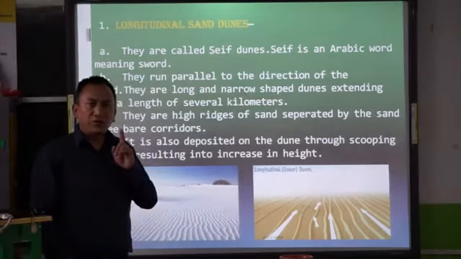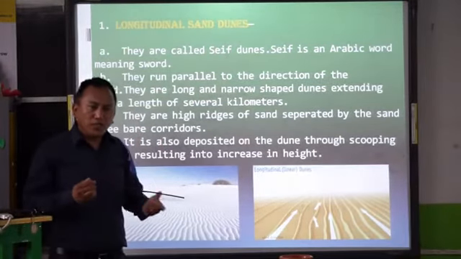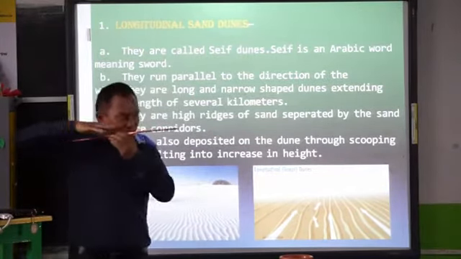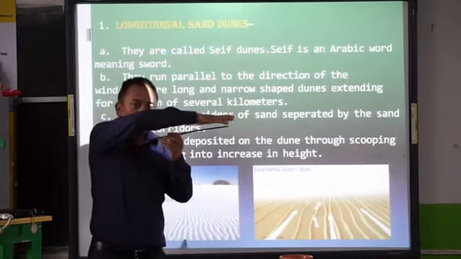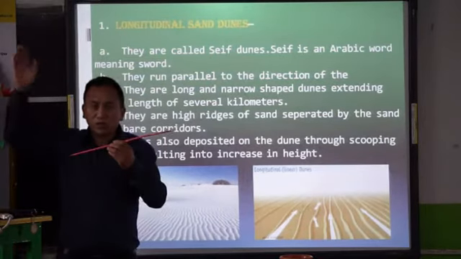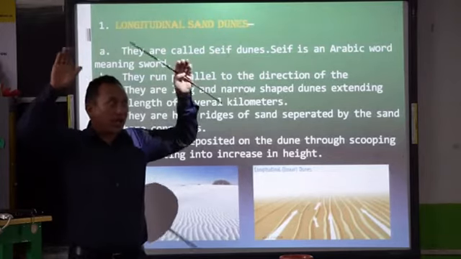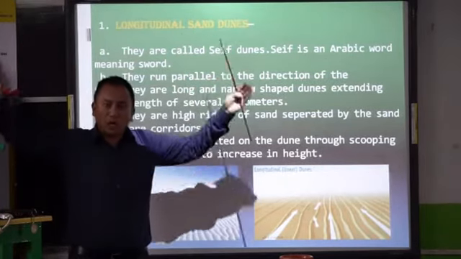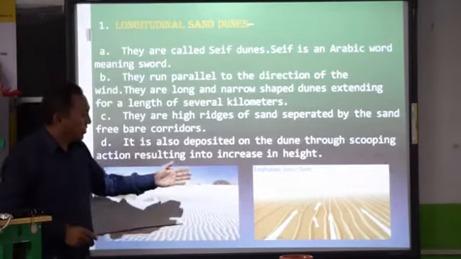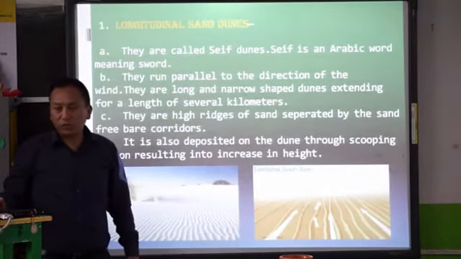So this is the first type of sand dune that we have, longitudinal sand dune. These sand dunes are formed by the wind, and they are parallel to the wind direction. Wherever the wind is blowing, they form in that same place. They are high ridges with hollow corridors: high in the middle, again hollow corridors, again high. That's because of the erosion caused by the wind. This is how longitudinal or linear sand dunes are formed.